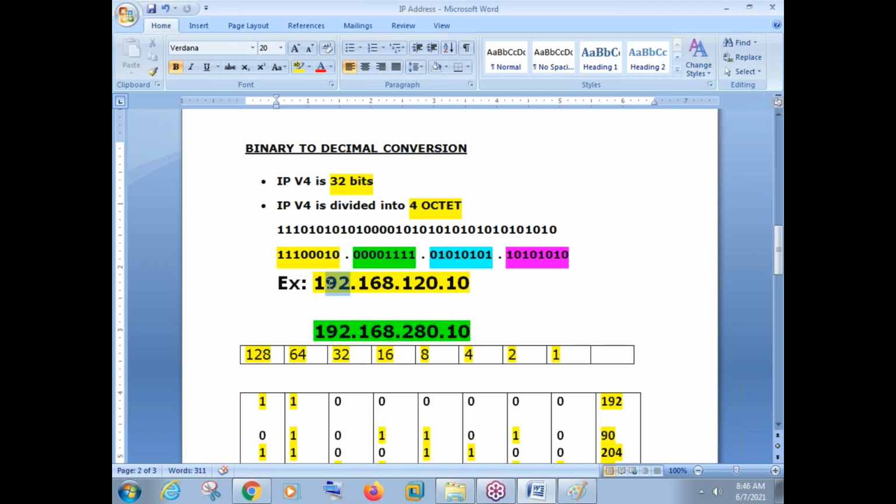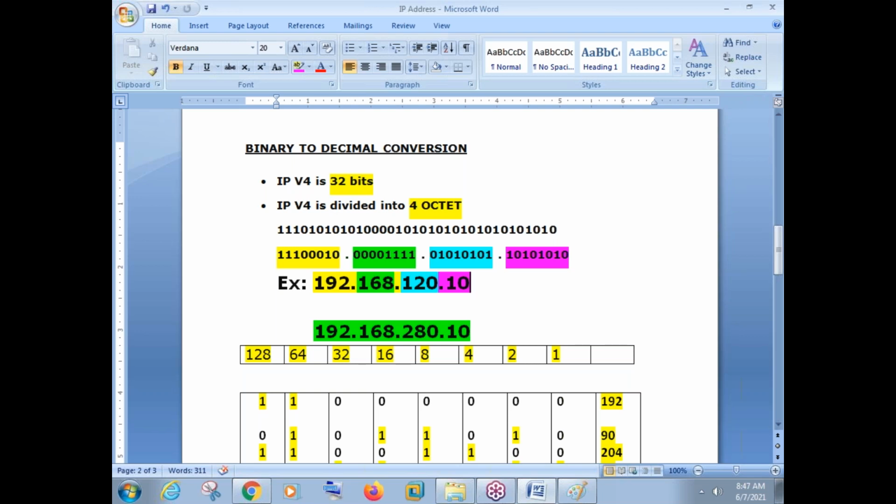So see the example: 192 dot 168 dot 120 dot 10. This is actually one IP address. 192.168.120.10 is one IP. Okay, I'll just try to make things easier for you. 120 dot 10. Fine. This is the IP address.